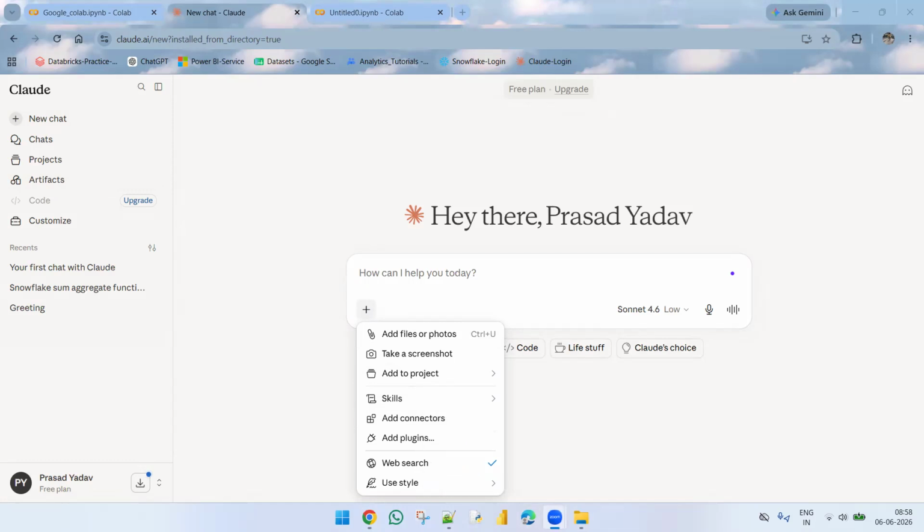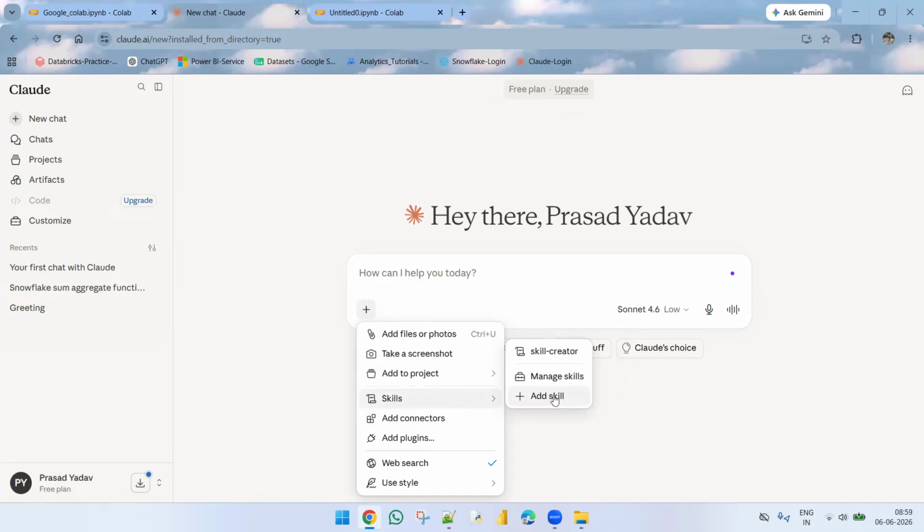Yeah, okay. In the coming sessions, I'll explain these two points we know: what I mean by project, what I mean by skills here, how we can add skills here, and what I mean by connectors here. Skills, at high level, for example, I'm working on Power BI.